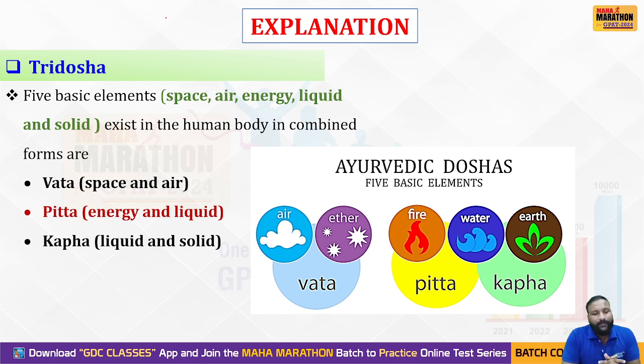Yes, in the human body, the five elements exist in the form of Tridosha, that is Vata, Pitta, and Kapha. Vata refers to space and air, whereas Pitta refers to energy and liquid. Kapha refers to liquid and solid. This is how the five basic elements or Pancha Mahabhutas exist in our body.